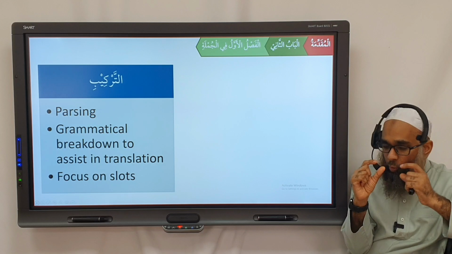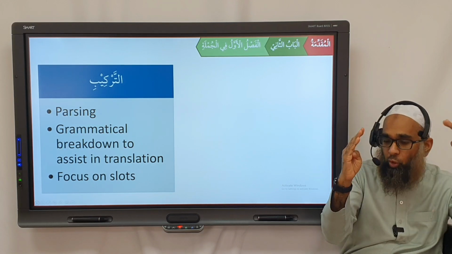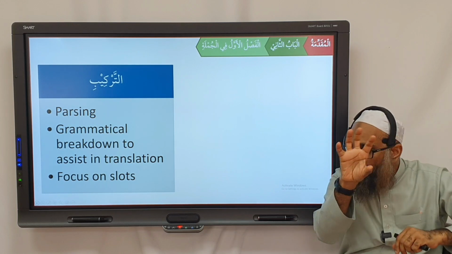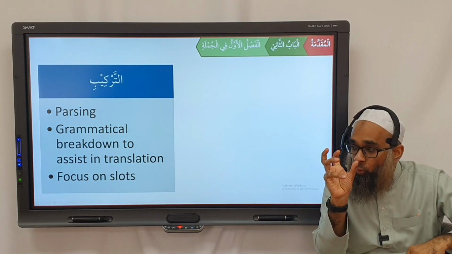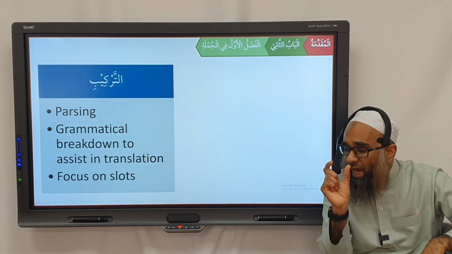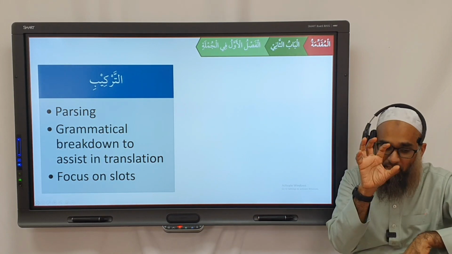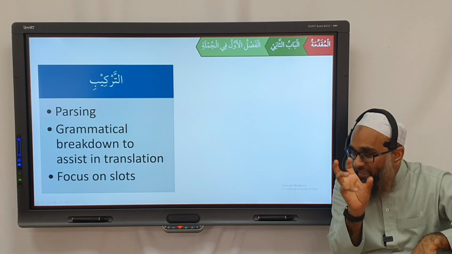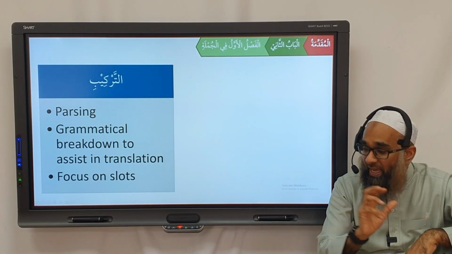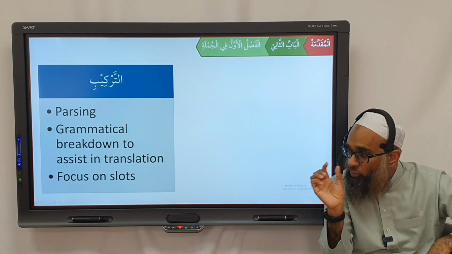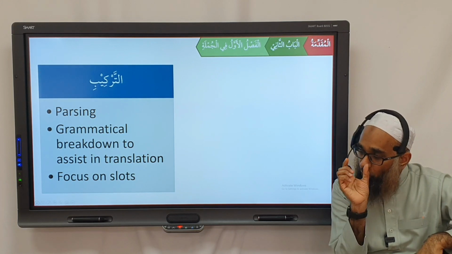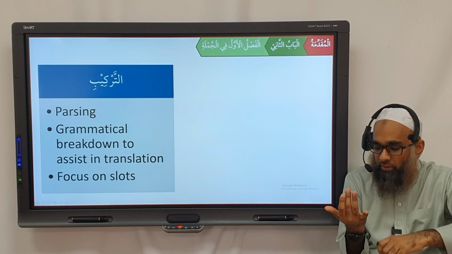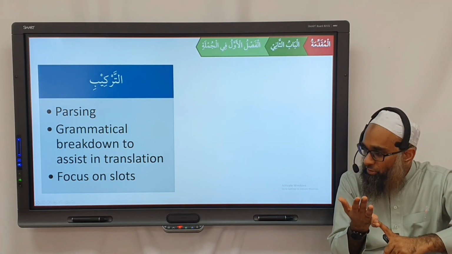The focus is to break down the slots. So we want to learn, okay, what's the fa'il? What words represent this thing doing the action? When is the action happening? The day of Jumu'ah. Okay, so day of the Jumu'ah is a maf'ul fihi. That's a time. Under the big chair, that is a maf'ul fihi. It shows us a place. We're not looking at individual words. We're looking, on the whole, at the bigger picture, the slots. So under the big chair, you have big as an adjective, chair, the.